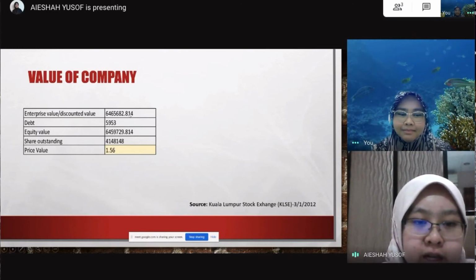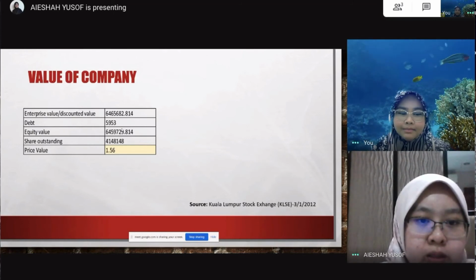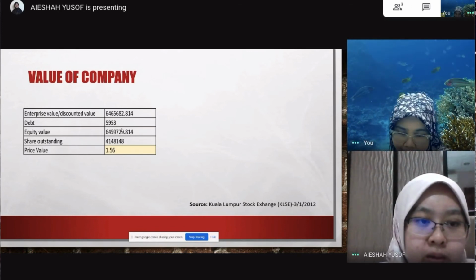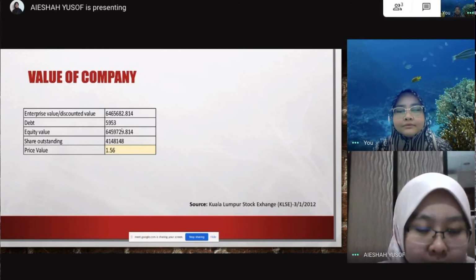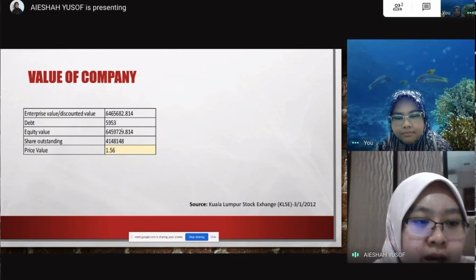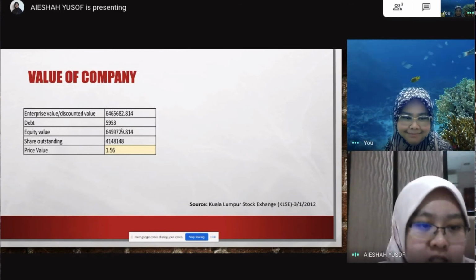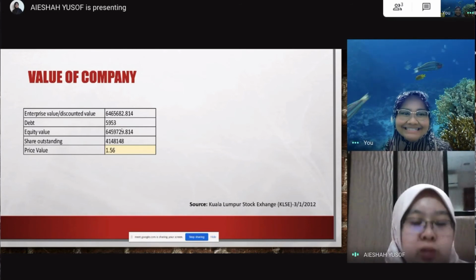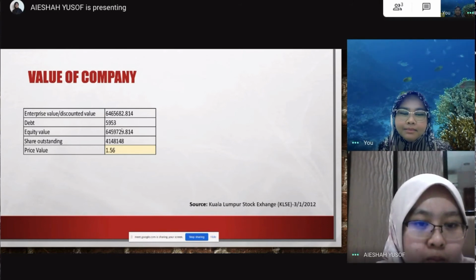Based on the financial report by AirAsia, we can get the debt. Thus, we subtract the debt from the enterprise value, and then we obtain the equity value. Then we divide the equity value by the shares outstanding, and thus we can get the price value. The price value obtained for AirAsia X is RM 1.56 per share.